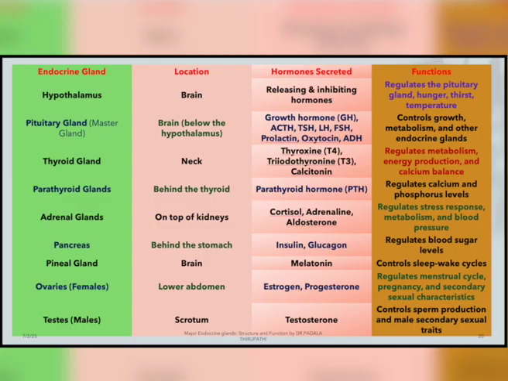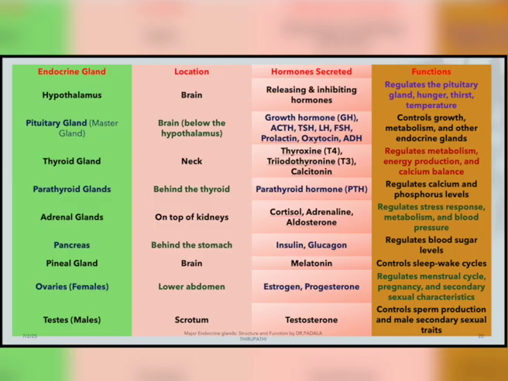I am showing here the different hormones secreted from the pituitary gland: growth hormone, adrenocorticotropic hormone, thyroid stimulating hormone, luteinizing hormone, follicle stimulating hormone, prolactin, oxytocin, antidiuretic hormone. The majority of the hormones are secreted by the pituitary gland, and it also controls all the remaining endocrine glands. That is why we call the pituitary gland the master gland of the human body. It controls growth, metabolism and other endocrine glands.